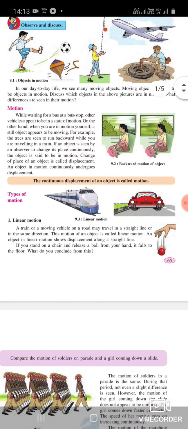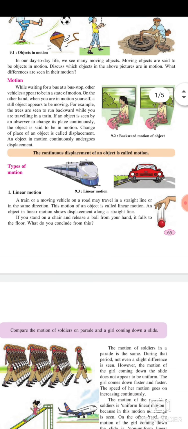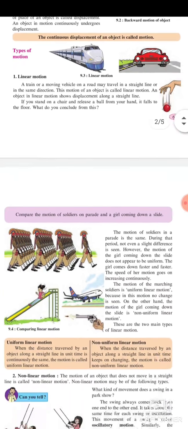Types of motion. Linear motion. A train or a moving vehicle on a road may travel in a straight line or in the same direction. The motion of such an object is called linear motion. An object in linear motion shows displacement along a straight line. If you stand on a chair and release a ball from your hand, it falls to the floor. What do you conclude from this?